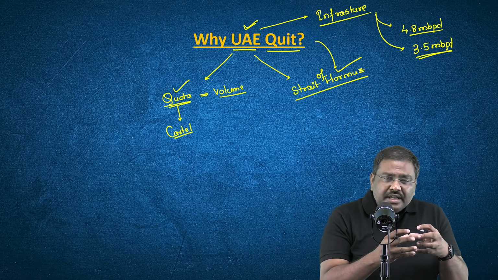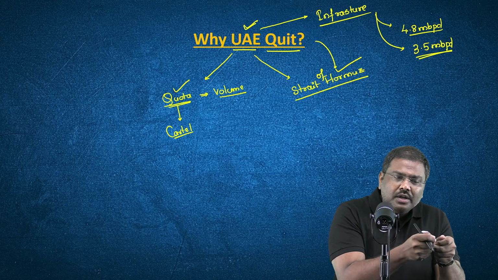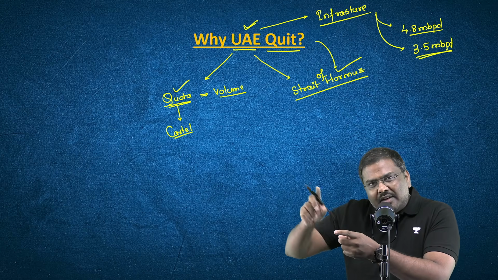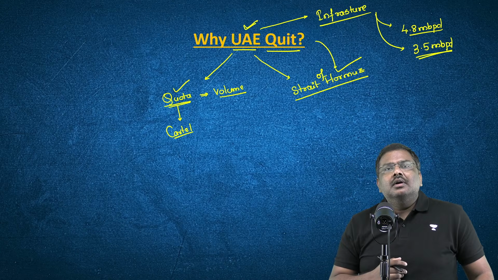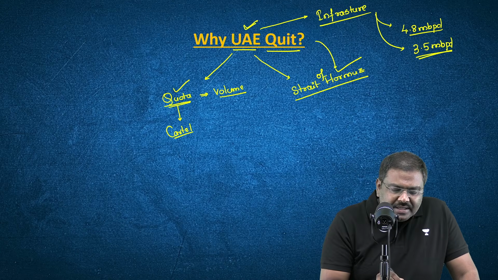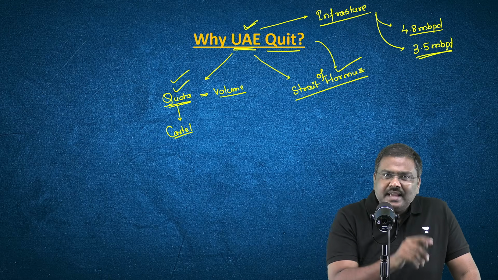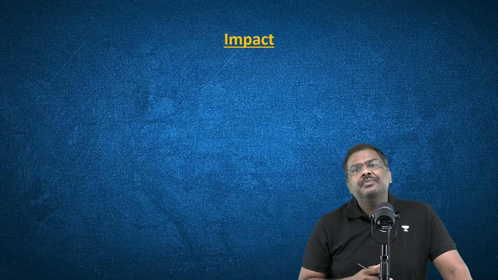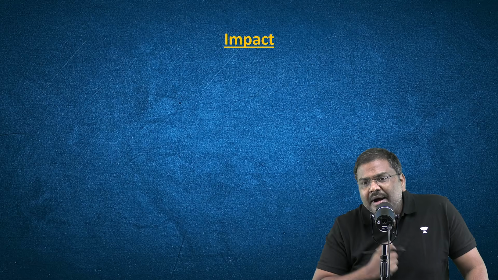So these countries which depend more on generating revenues by exporting crude oil, their revenues also have been hurt. So these are the two main reasons why the United Arab Emirates has decided to withdraw from OPEC and OPEC Plus. Now, what is going to be the impact of it?